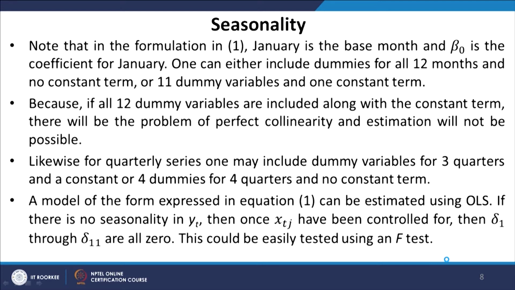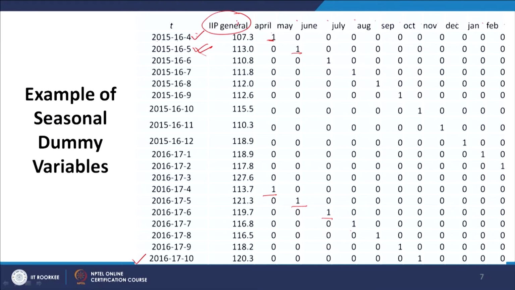Because if all dummy variables are included along with the constant term, there will be the problem of perfect collinearity and estimates will not be possible. As we can understand, if we have all 12 dummy variables, for example if I also have the month of March, and I sum all these 12 columns, then that will also be equal to 1.